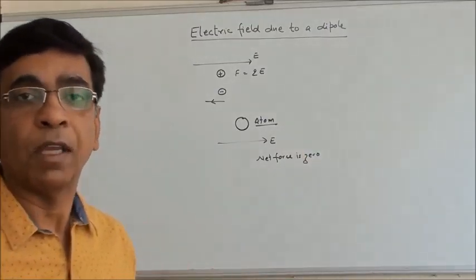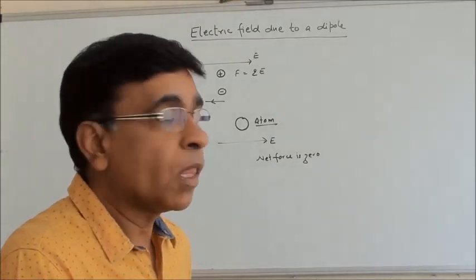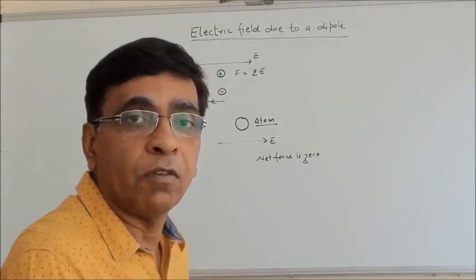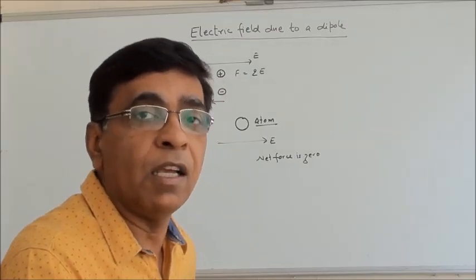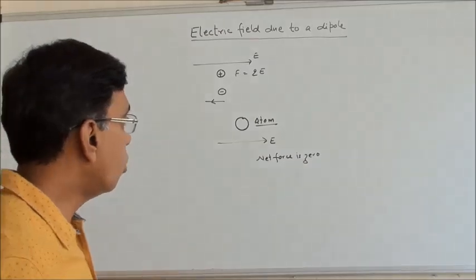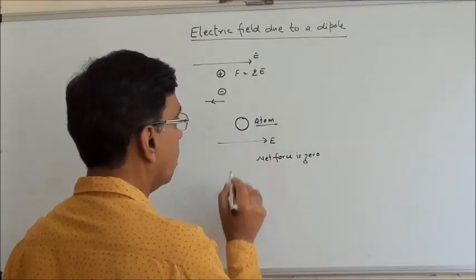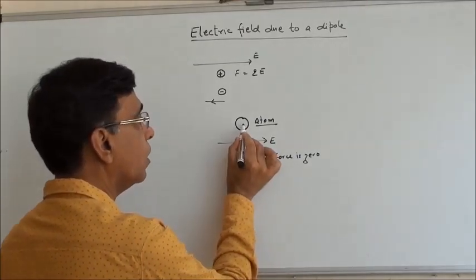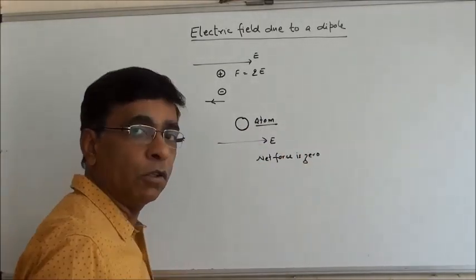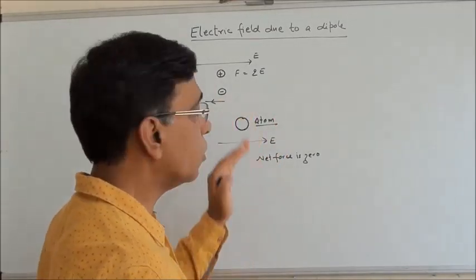But okay, net force may be 0. But does it also mean that the atom behaves in an electric field in the same way as it behaves when there is no field? Then the answer won't be the same. Why? When we keep an atom in the electric field, positive charge, protons, experience force in the direction of the electric field and minus opposite to it.